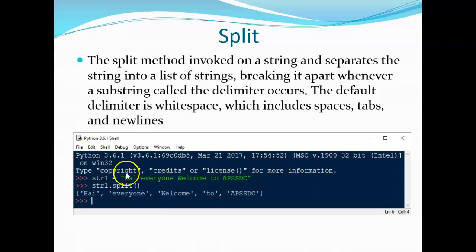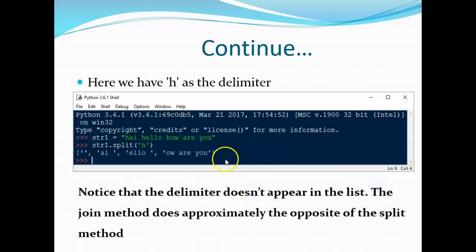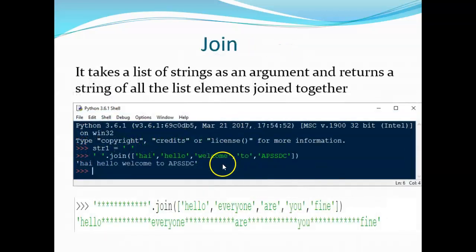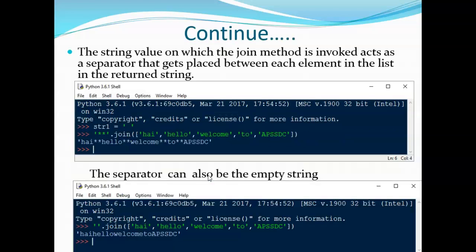It is the entire string, and by using split we are going to create a list. The default delimiter is space. Same way, split based on h: every time h occurs, it splits based on that delimiter. Same way join: you can join two lists, a list and a string. You can join by using some join character.